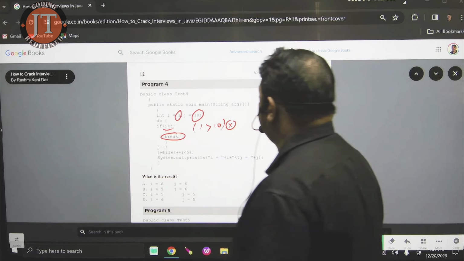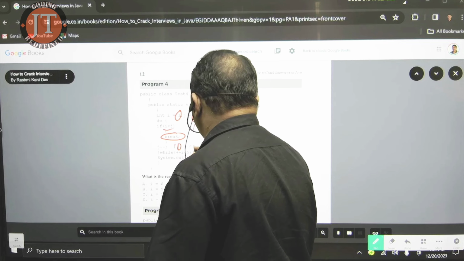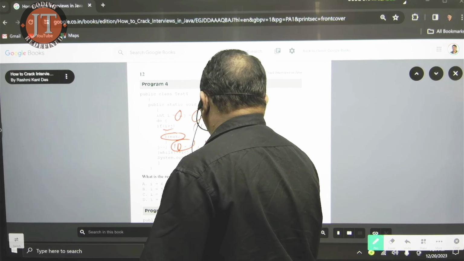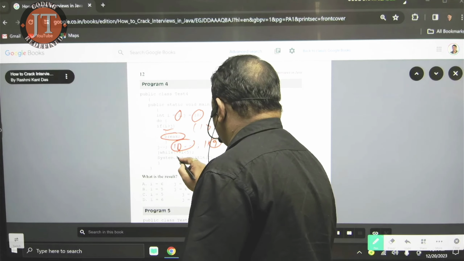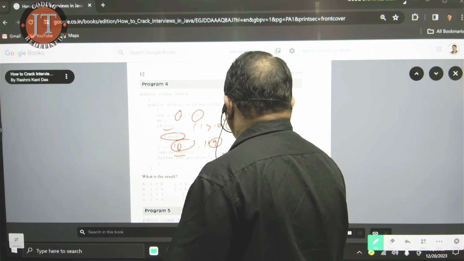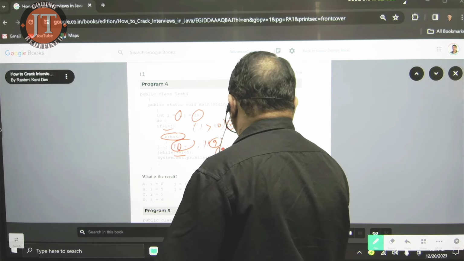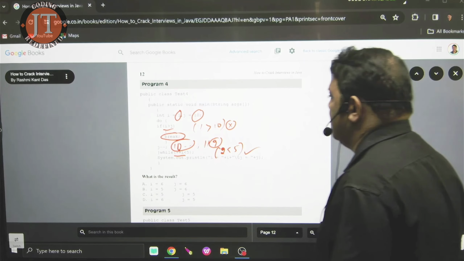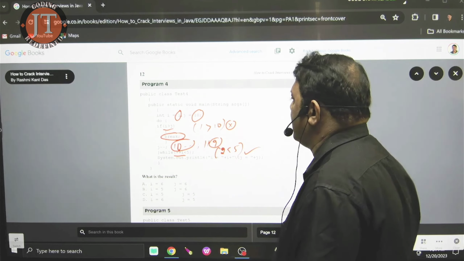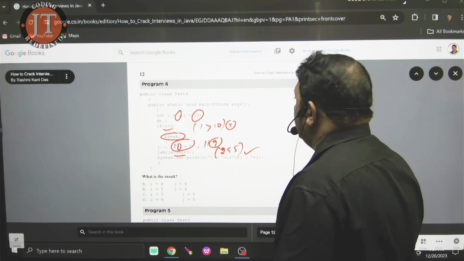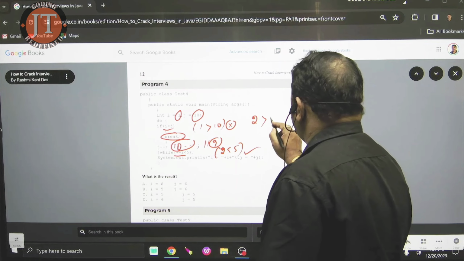What did I write here? J minus minus, 10 minus minus. After the line terminates, it is 9. While plus I, plus 1 means 2, 2 less than 5. Is your condition satisfied or not satisfied? Satisfied. When the condition is satisfied, move to the do part another time. Now 2 is greater than 9.